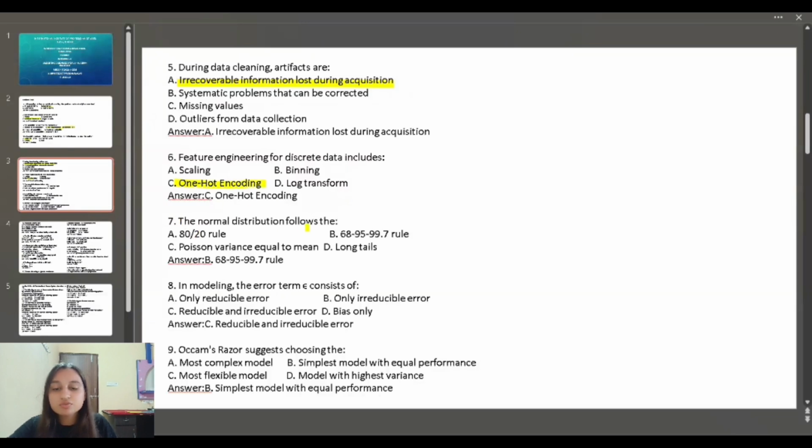The normal distribution follows the 68, 95, 99.7 rule. In modeling, the error term E consists of reducible and irreducible errors. Occam's Razor suggests choosing the simplest model with equal performance.